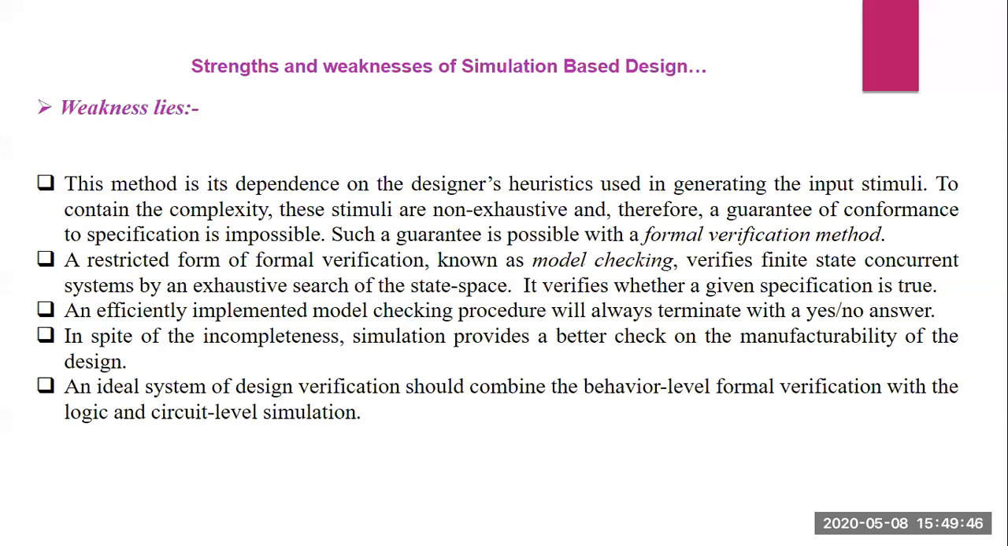Model checking verifies a finite state concurrent system by exhaustive search of state spaces. So this is a formal model, and that is what formal verification is known as, model checking basically. It is going to verify the finite state concurrent system. So what is this finite state concurrent system?